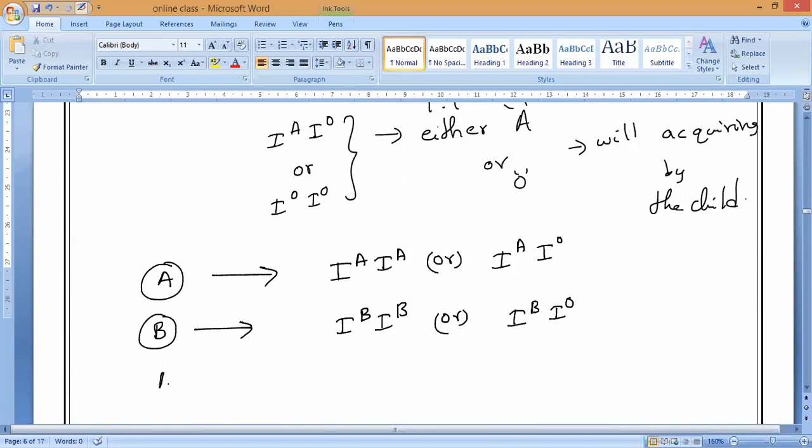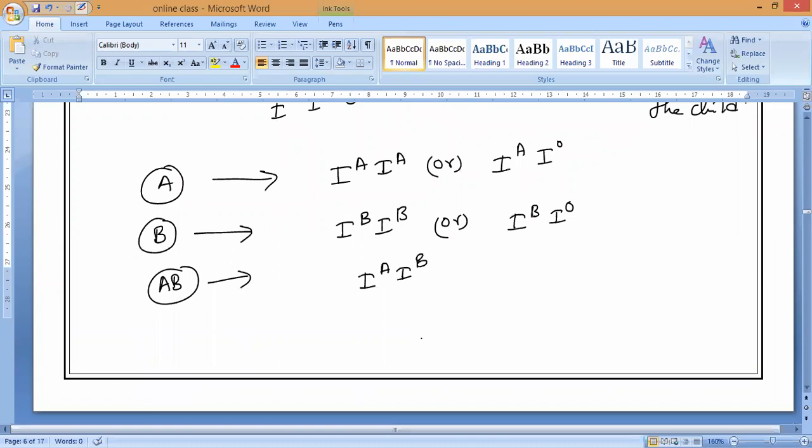Next, blood group AB has only one possibility: IA IB, or in reverse IB IA, both are the same. Next, O blood group. What is the possibility? IO and IO. That's all.